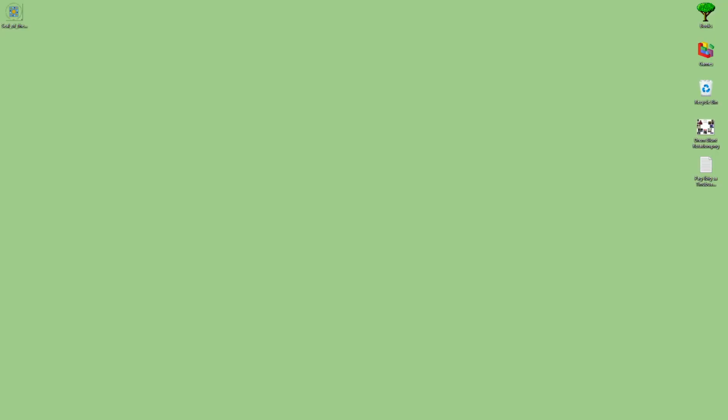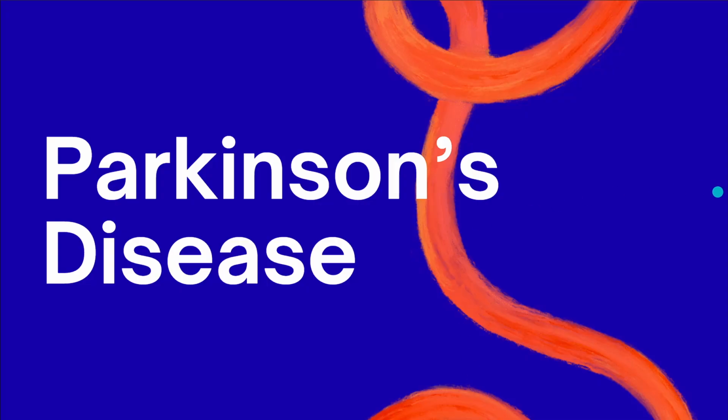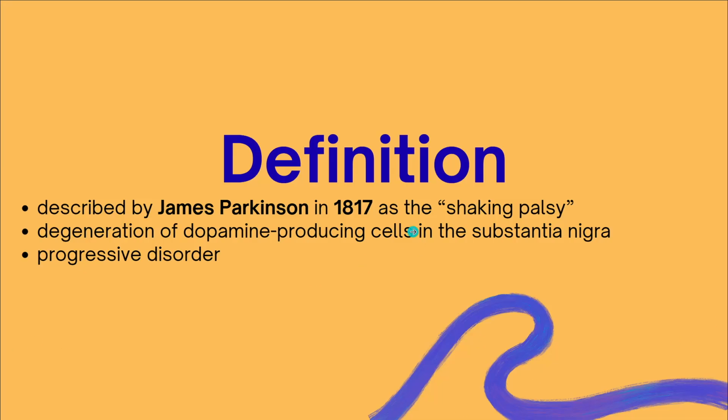Today we will be discussing Parkinson's disease. Let's begin. Let's first define this condition. It was described by James Parkinson, so it's named after him, in 1817, which is almost 200 years ago. It was first described as the shaking palsy because one of the most prominent symptoms of this condition is tremors.